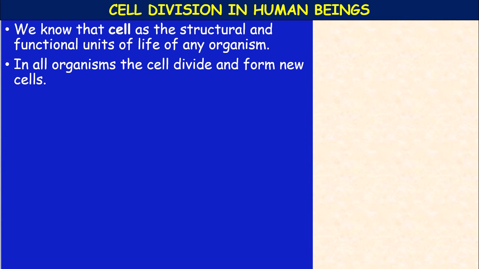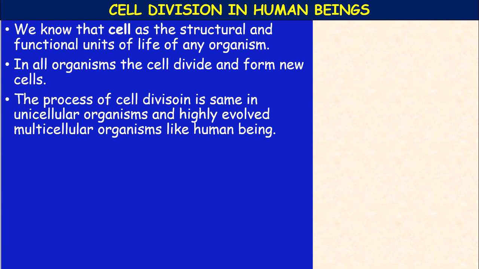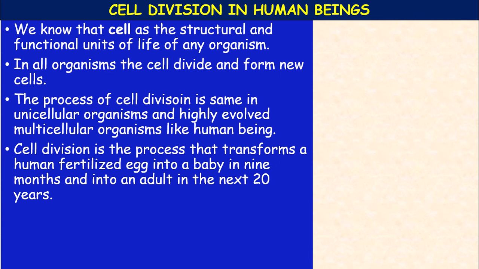In the life of any organism, all organisms divide and form new cells. The process of cell division is the same in unicellular organisms and in highly evolved multicellular organisms like human beings. The pattern is the same.